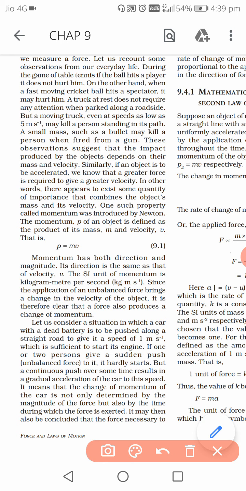The reason is that the truck was huge, so its mass was more; though its velocity is less, mass is more. So when you do the product mass into velocity, the product will be more only. So if it has a large value, that means momentum is more, and if momentum is more, the impact created by the truck will be much more. Okay, so I hope you have understood the concept of momentum.